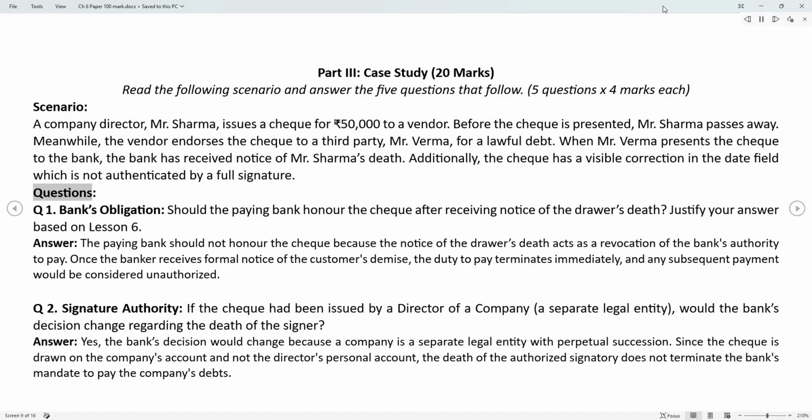Questions. Q1. Bank's obligation. Should the paying bank honor the check after receiving notice of the drawer's death? Justify your answer based on lesson 6.